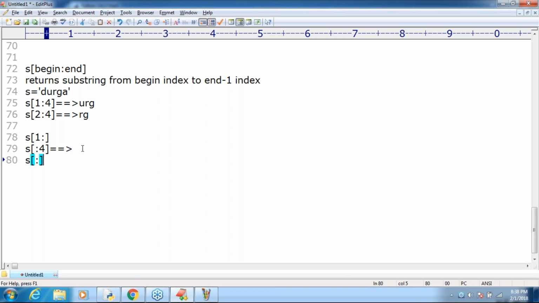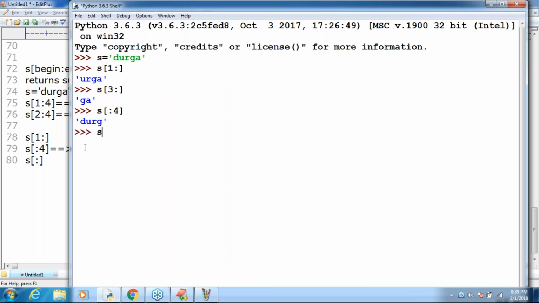You didn't specify end, that's why it goes until the end. Starts from begin until end means the full string by default we are going to get. Clear? Are you in a position to understand how the slice operator works, how you can cut into pieces by keeping the borders for begin and end?